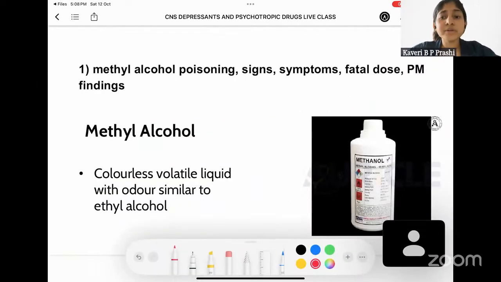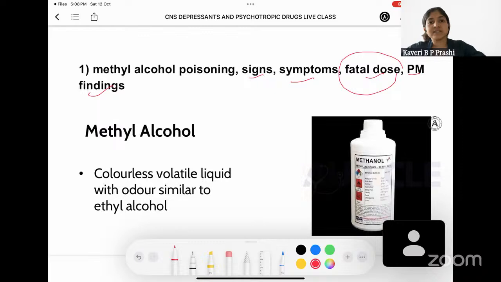Coming to the first question, a long answer, we have methyl alcohol poisoning. We need to explain the signs and symptoms, the fatal dose, as well as post-mortem findings. Now, coming to fatal dose, it is not easy to remember the fatal dose of each and every drug, but there are certain important topics where you need to know. Methyl alcohol poisoning is one such topic where the fatal dose has to be known by every student.